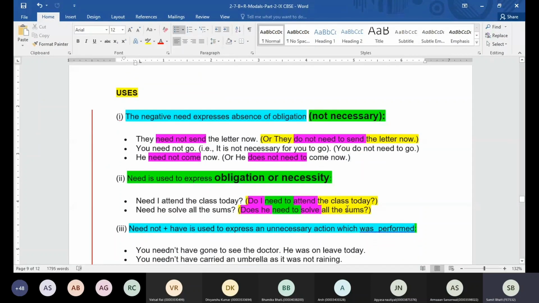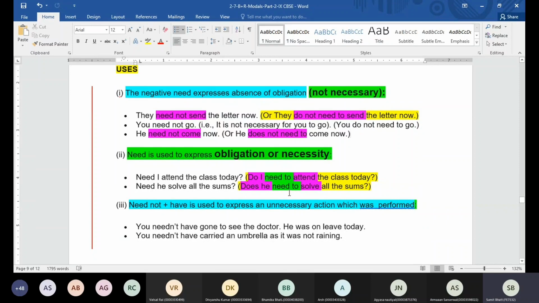When something is obligatory or necessary, some necessity we are showing in the sentence, we can also use need in the interrogative form, like need I attend the class today? The person is asking, is it obligatory? Is it necessary for me to attend the class? Or we can say, do I need to attend the class today? Either way, the sentence is correct. Need he solve all the sums? So we are asking, does the person need to solve all the sums? Now we have need not have, guys. Need not have is used when you want to express that some action which was performed in the past was unnecessary.